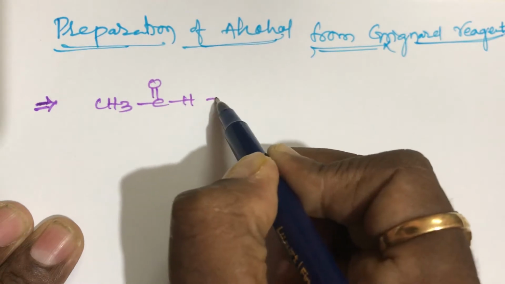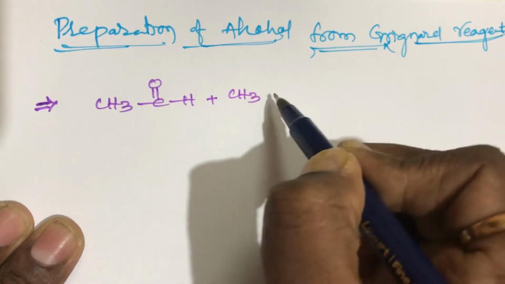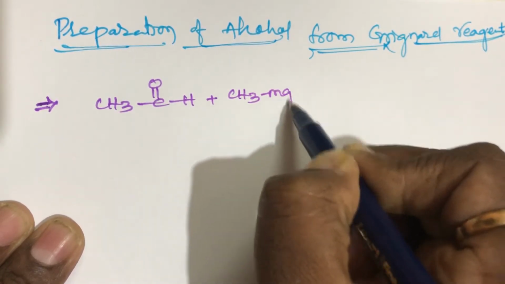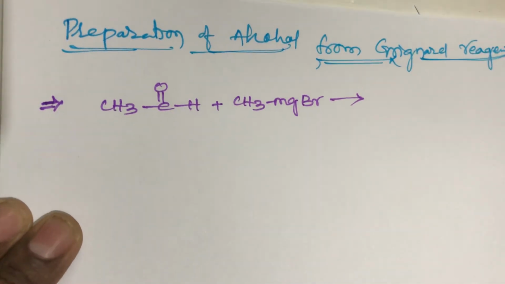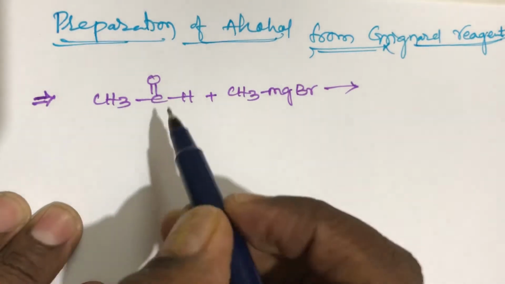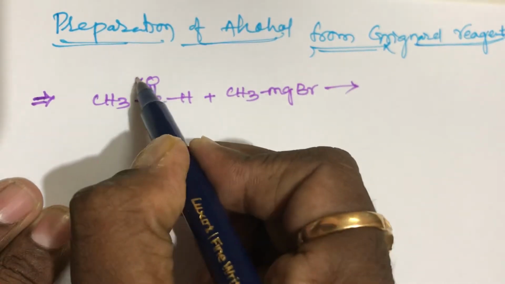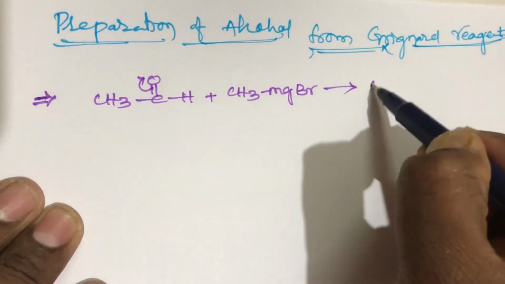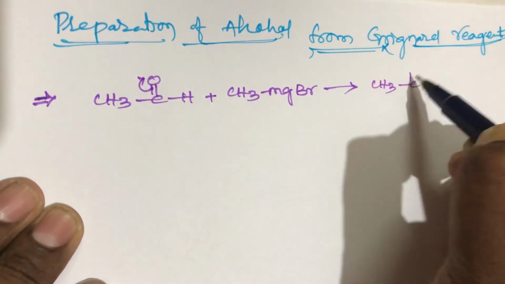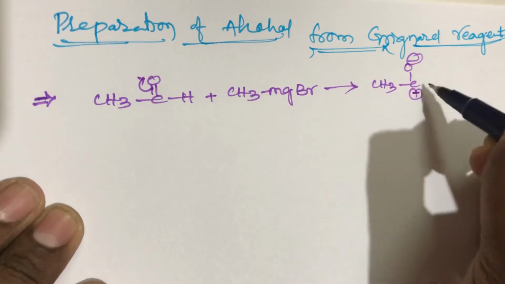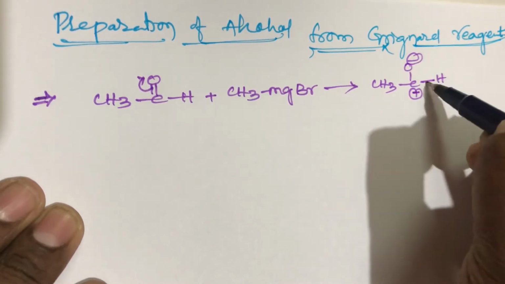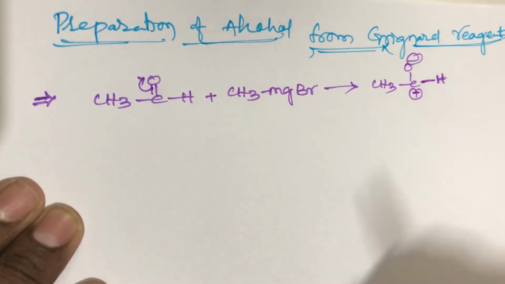When acetaldehyde reacts with a Grignard reagent, I am taking methyl magnesium bromide, CH3MgBr. What happens in this step? In acetaldehyde, the double bond shifts towards the oxygen side, so the oxygen gets a negative charge and the carbon gets a positive charge. The hydrogen remains as it is.